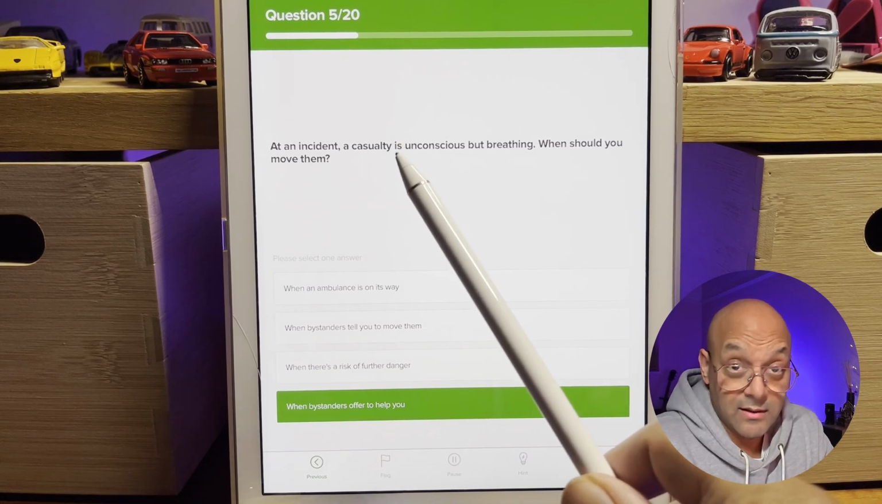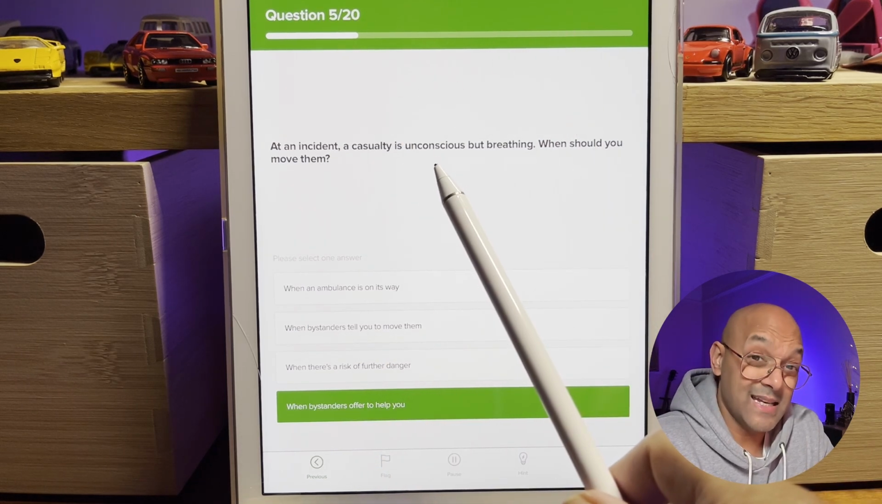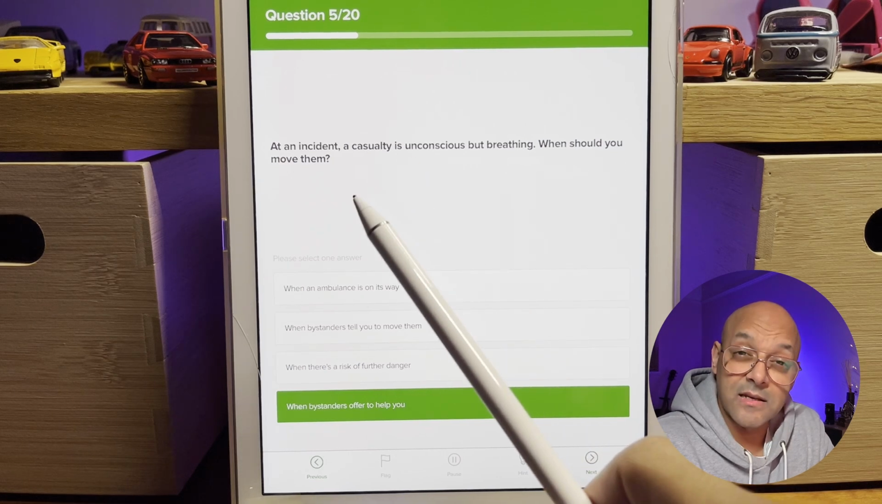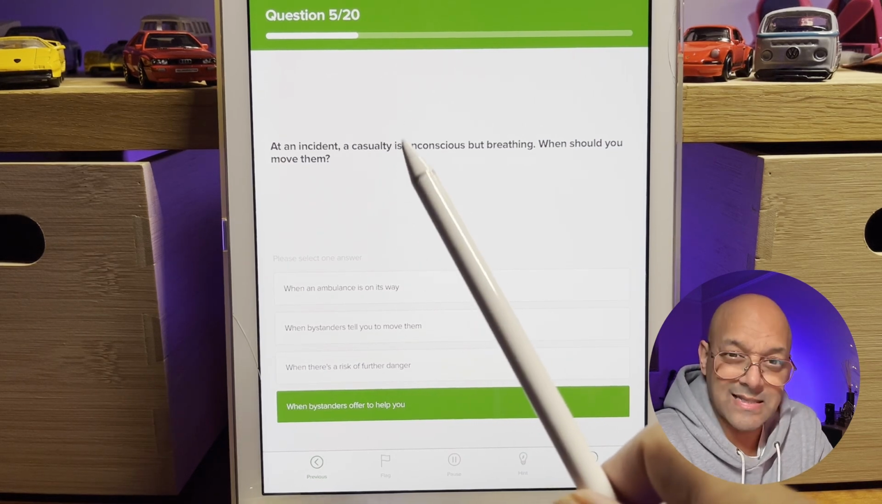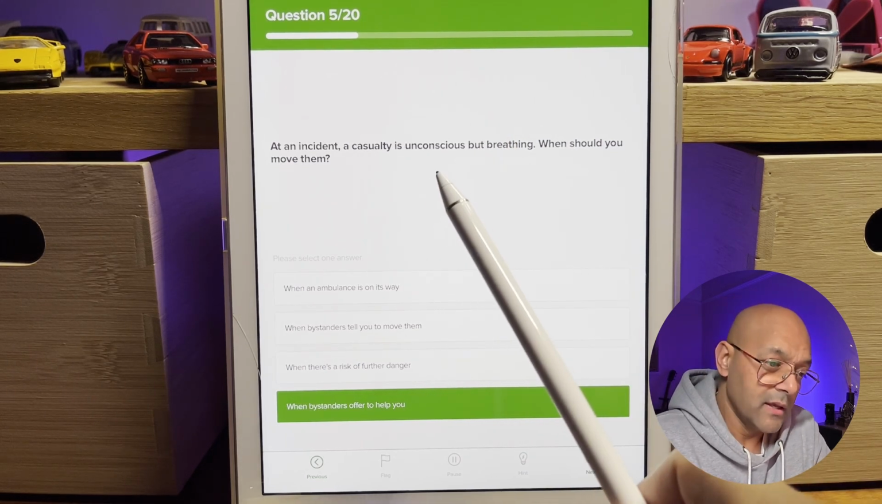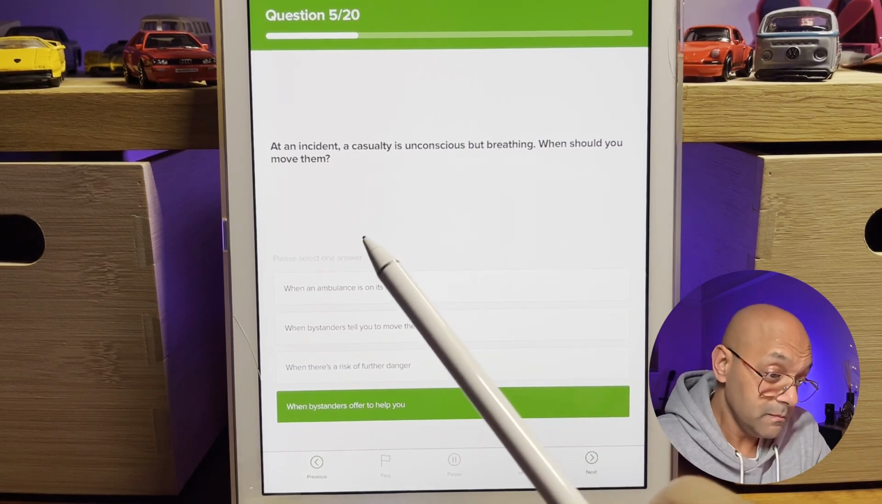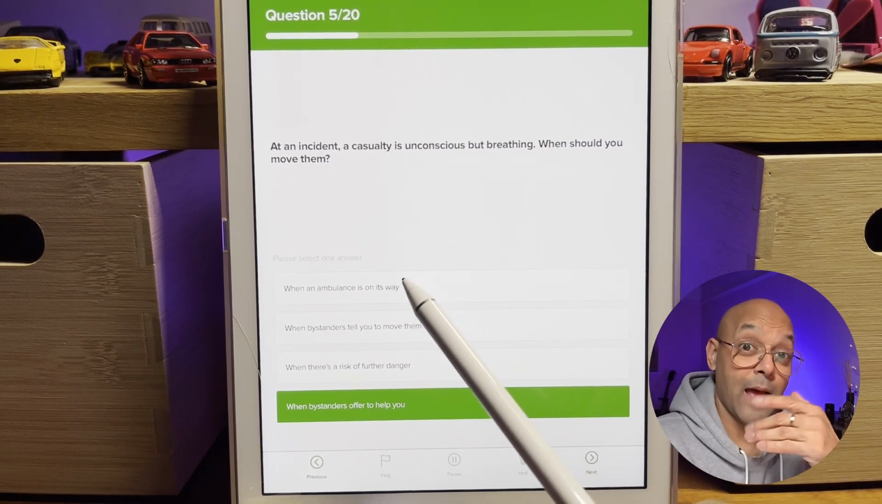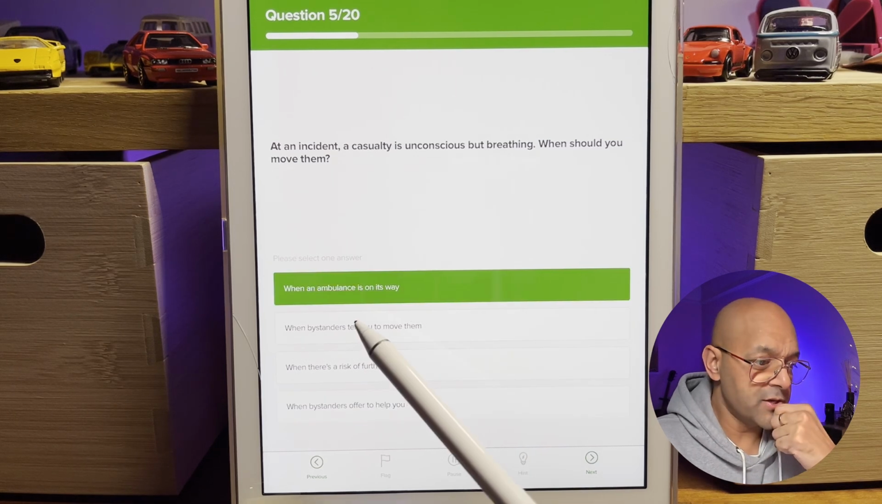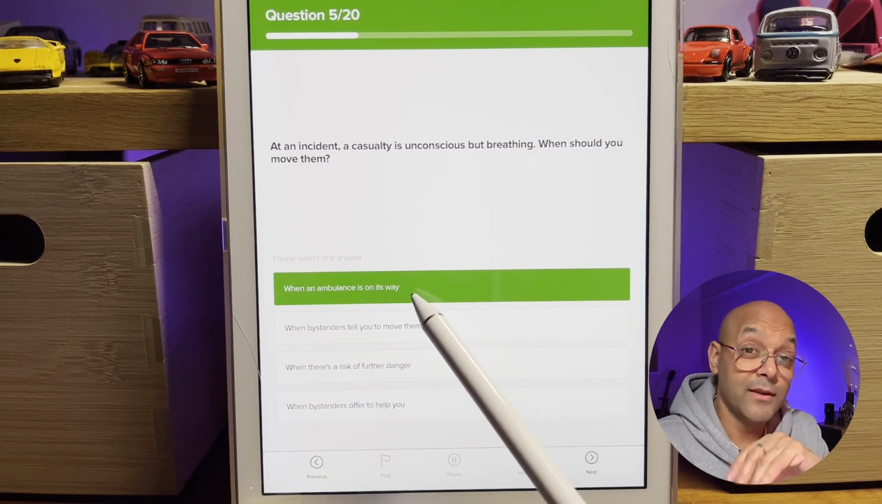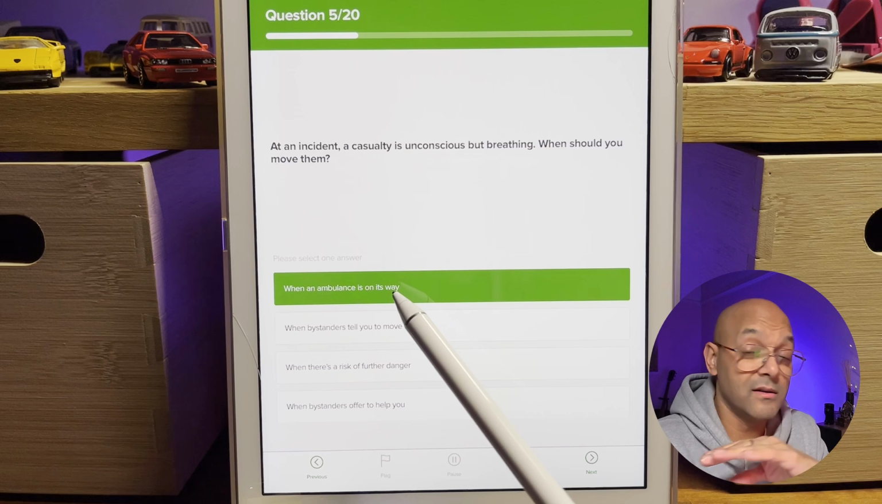Now, the key word here, as I said already, the casualty is unconscious. Is that an incident? What kind of accident or incident is this, okay? How injured are they? And if they're injured and you don't really know, you shouldn't really move them. Leave that to the professionals, the ambulance, the paramedics, and so on. When should you move them? When an ambulance is on its way? No. If you're not medically trained, don't move them.